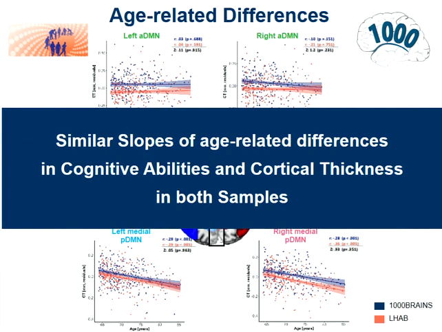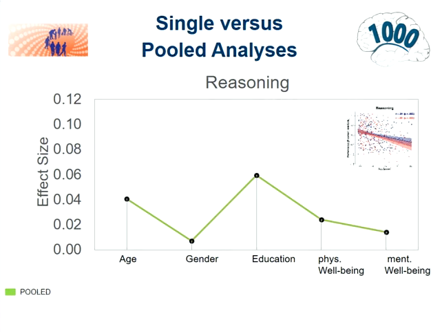So if we see these results, the question arises, why would we not always pool data together to increase sample sizes and increase statistical power? We try to answer this question by exploring effect sizes. In this example, we pooled the data from the ALAP study and 1000 Brains together, and we assessed the relation between, in this example, performance in our reasoning task and different covariates.